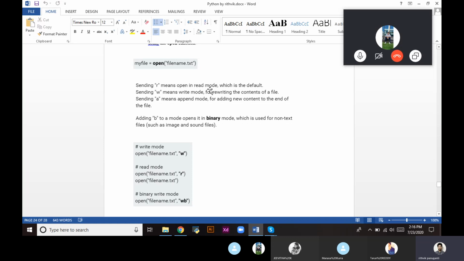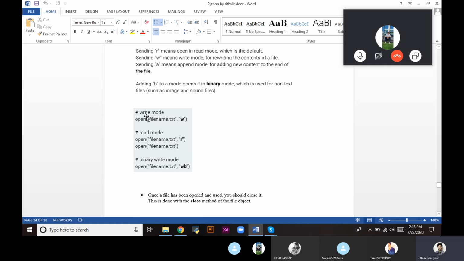Using some characters: R means we are opening a file in read mode. W says that we are opening a file in write mode, and A says append mode, for adding a few new contents at the end of the file. Yesterday we saw list dot append, where we pass a parameter, whatever string or number we need to add to the list. So append always adds an element to the end. Adding B to the mode makes it binary mode, and this mode is used to open files such as image files and sound files.